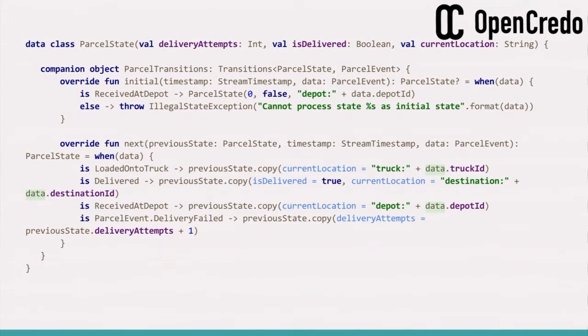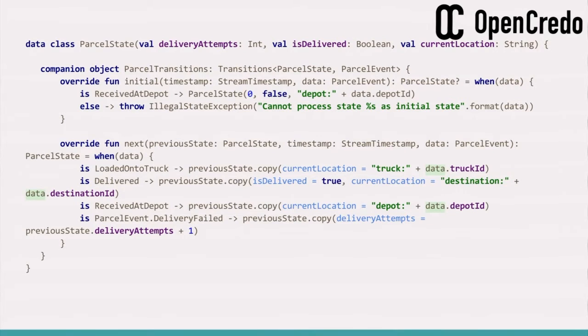So we have two functions, initial and next. Initial tells you how to get an initial state from the first events to arrive, and next tells you how to transition from one state to the next. And both of them pattern match on the inbound event type, so they fold the new event into the previous state, which acts as the accumulator in the fold to produce a new state. Basically, the reason we have to do this in a companion object and can't just define it as methods on ParcelState itself is that for initial, we don't have an instance of state. So we have to have something that we can call when we've not got a state yet to get us a state, and then something we can call when we have got a state to fold new events into it and to produce the subsequent states.